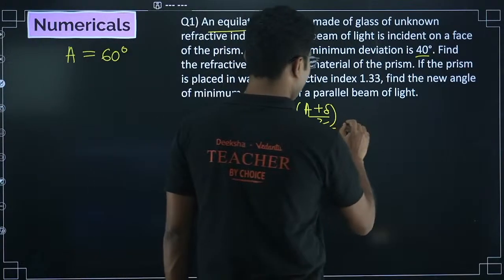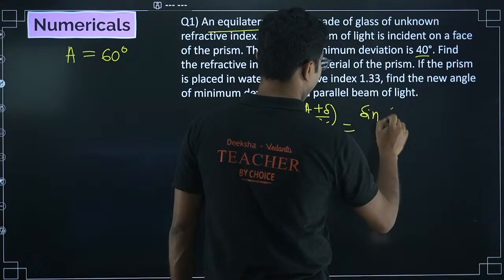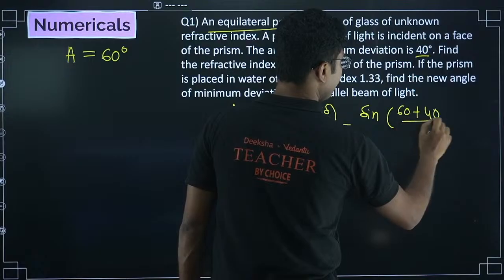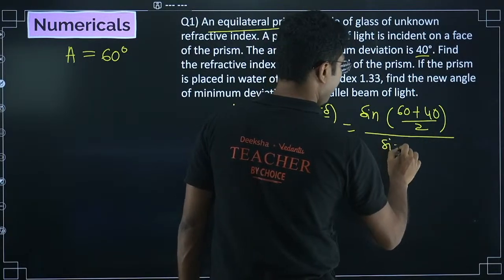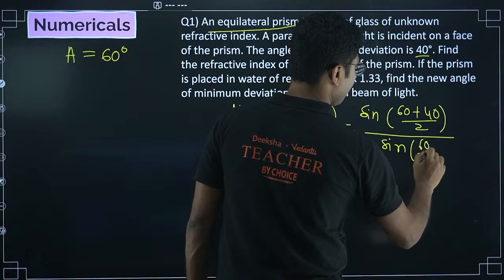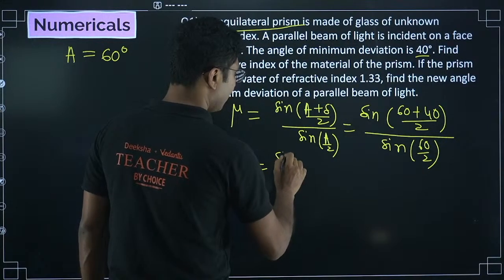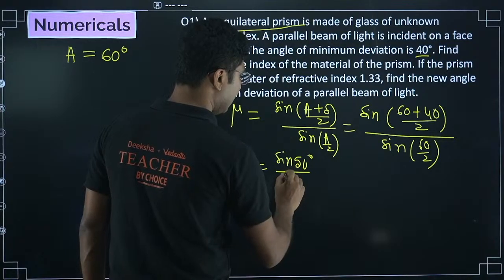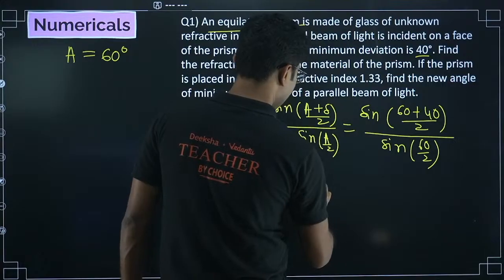Now, let us put those values. Sine of (60 plus 40) divided by 2, divided by sine of 60 by 2. So it will be sine 100 by 2, that is sine 50 degrees, divided by sine 30 degrees.